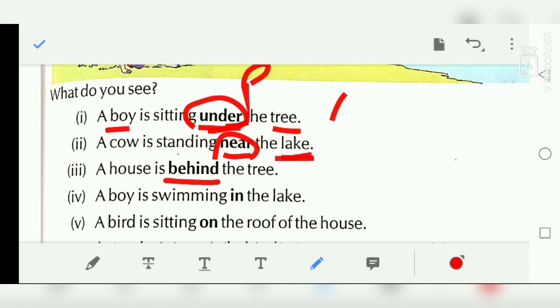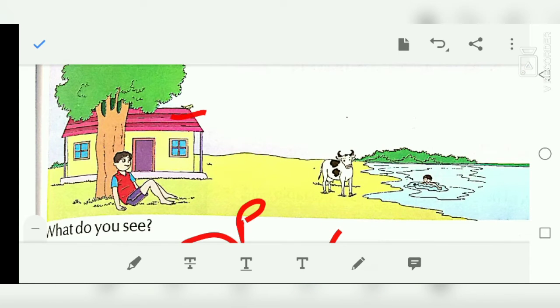So again I am telling, a preposition is a word that is placed before a noun or a pronoun to show its relation with something else or with other words in a sentence. Okay, a boy is swimming in the lake. In this, it shows the relationship between the lake and the boy, that the boy is swimming in the lake. You can see in the picture that the boy is swimming in the lake.